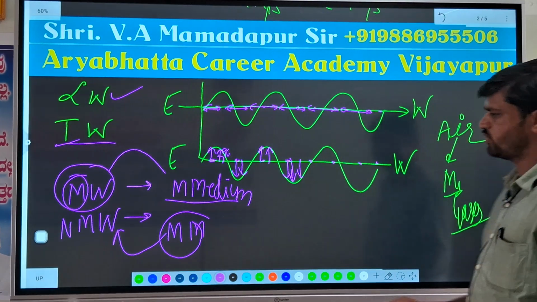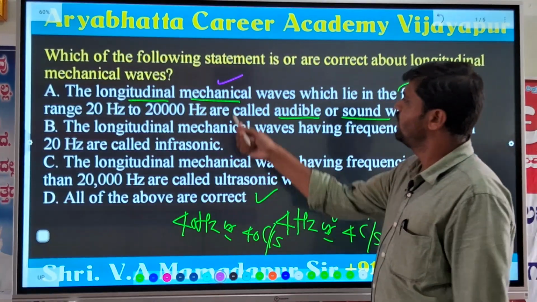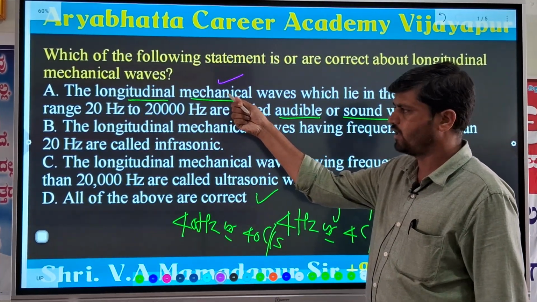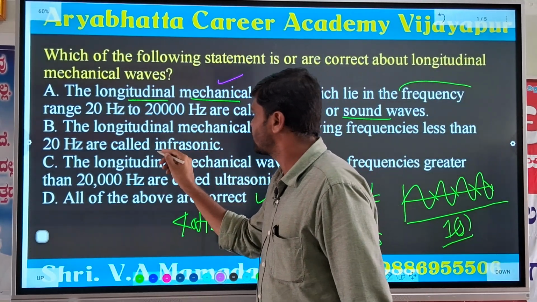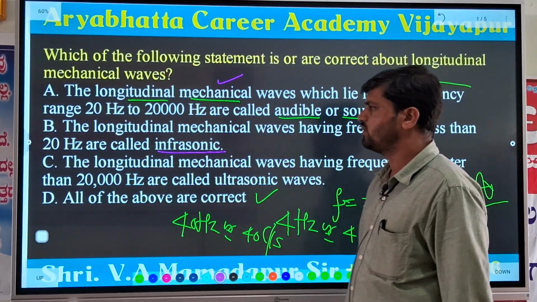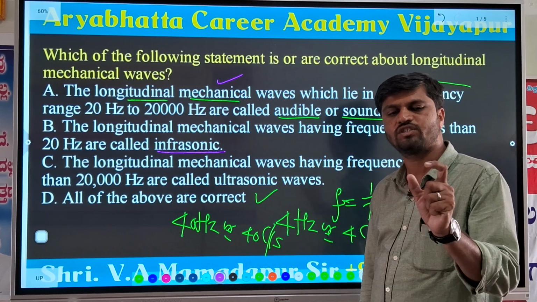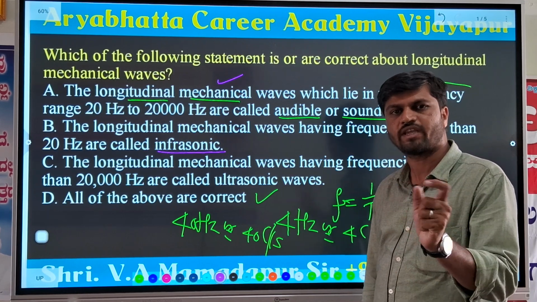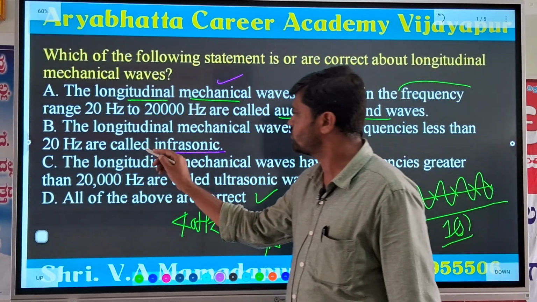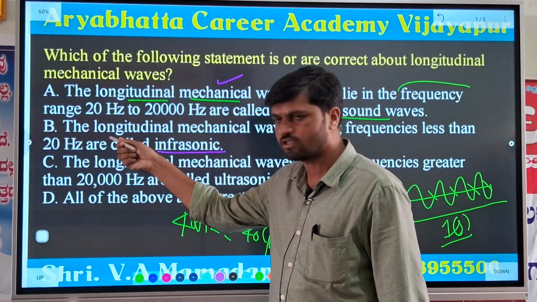Okay, and same question, see here. You will learn about mechanical and non-mechanical waves. And what about infrasonic waves? Infrasonic waves have a frequency less than 20 Hz, or which produce 0 to 19 Hz. These waves cannot be heard by humans, so those waves are called infrasonic. This is also a right answer.